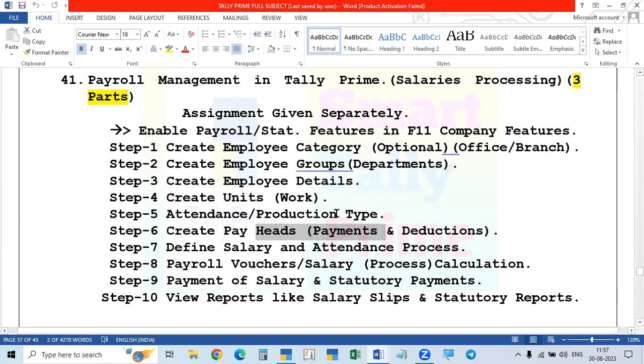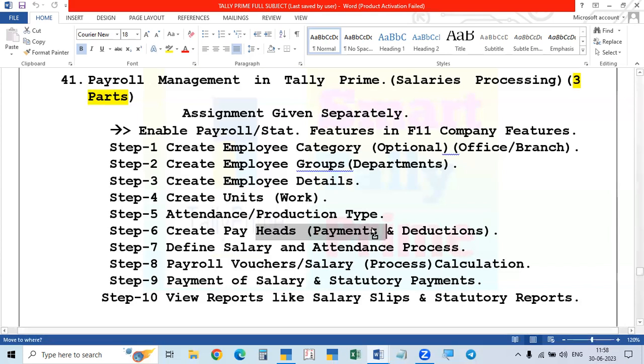That is, we created already. We learned how to create that. And then pay heads. Pay heads means related to the payments to the employees. So in this case, payment heads means not only payments to the employees, whatever we are paying to the employee, but also we make some deductions from the employee's salary. Those deductions are also called pay heads only.